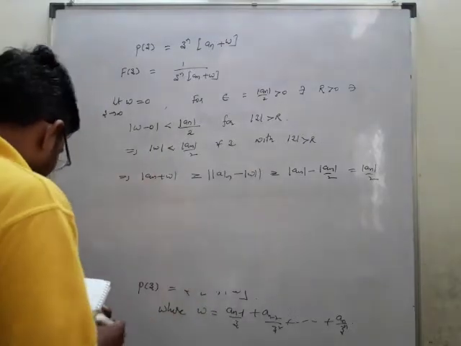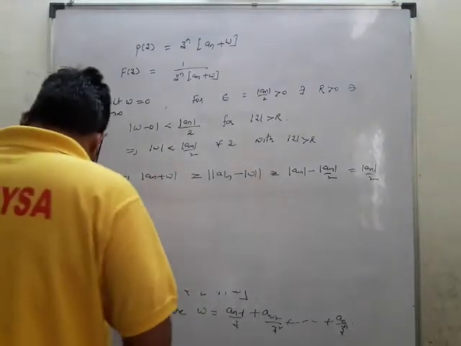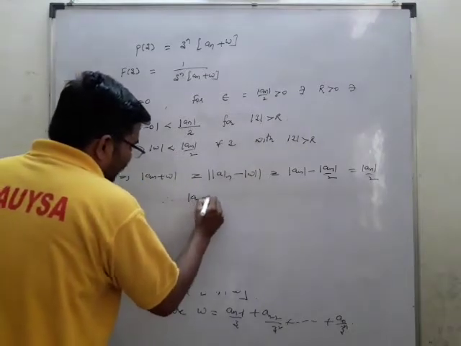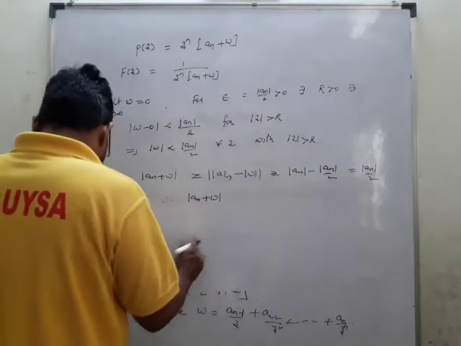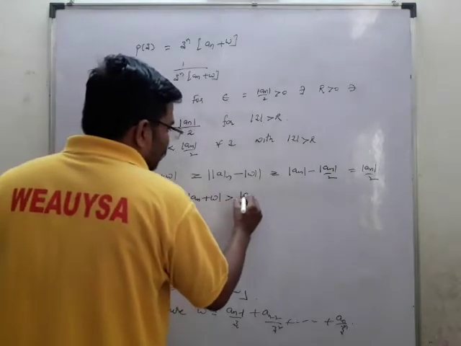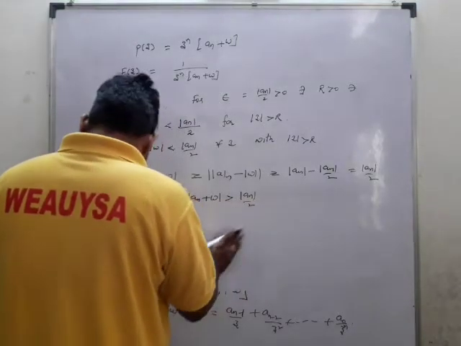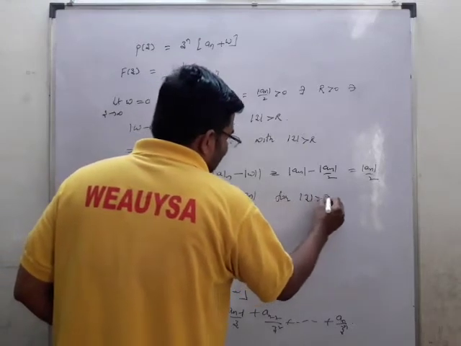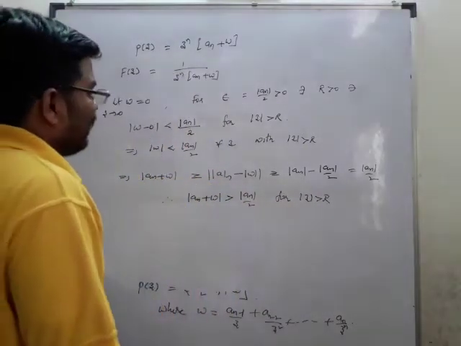So you will be getting that value. Therefore what we got is mod a n plus w is greater than mod a n by 2 for mod z greater than r.